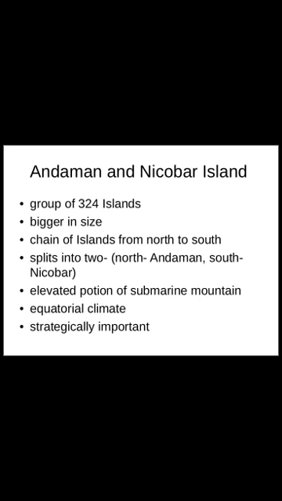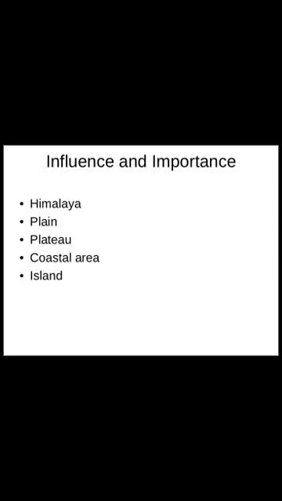Now let's see the importance and the influence of these six physical features which we saw in this chapter. The Himalaya is a rich source of forest and wildlife, as well as water resources. Many rivers originate from the Himalaya, and they are perennial, meaning the river has water throughout the year. That means water and forest resources are plentiful in the Himalaya. The northern plain, we already saw, is a very fertile portion of our country, and that's why it is known as the granary of our country.